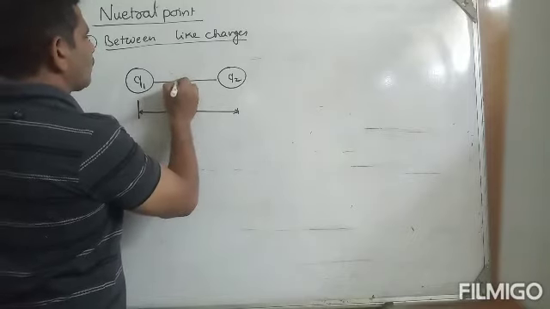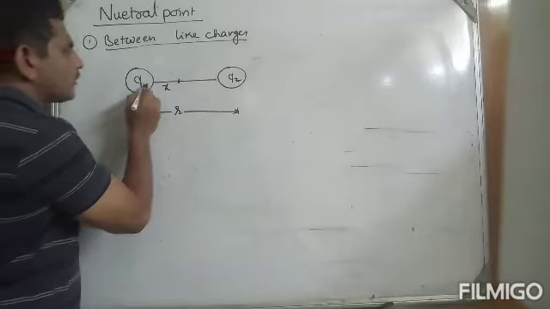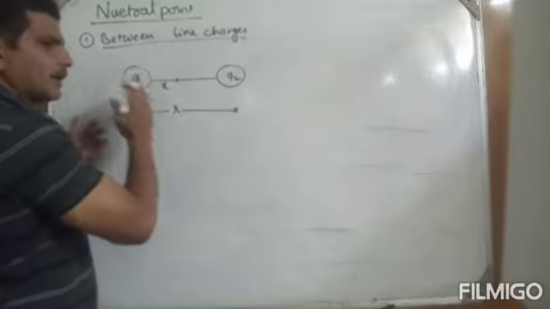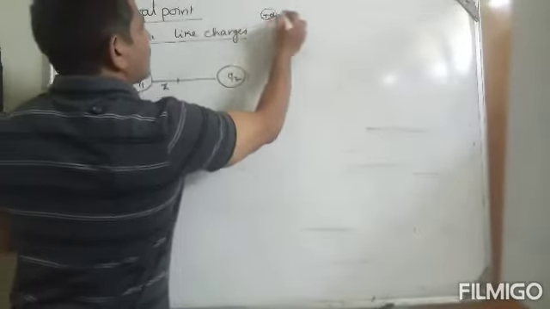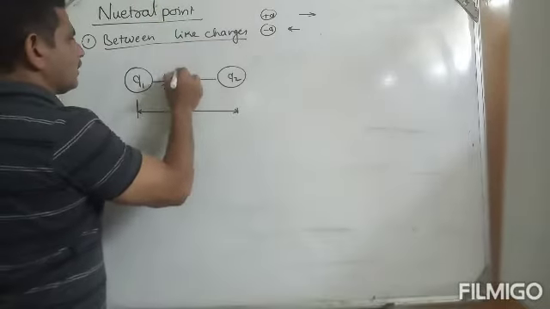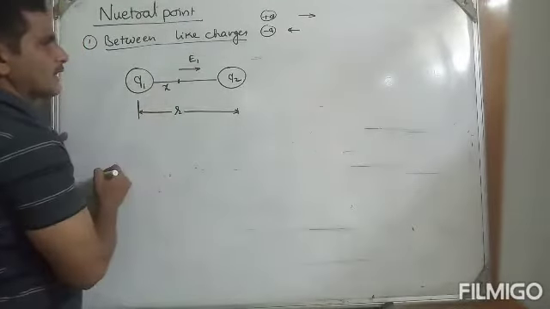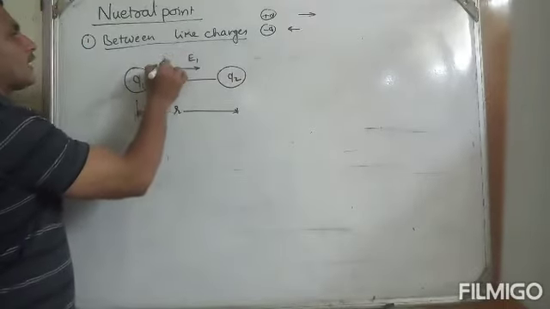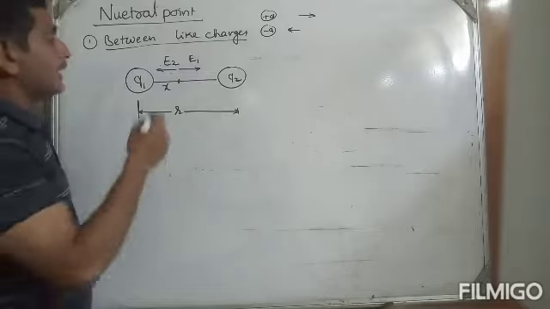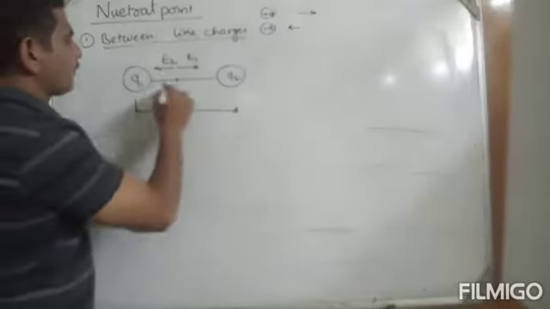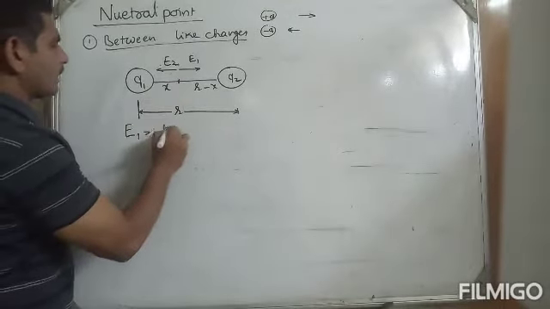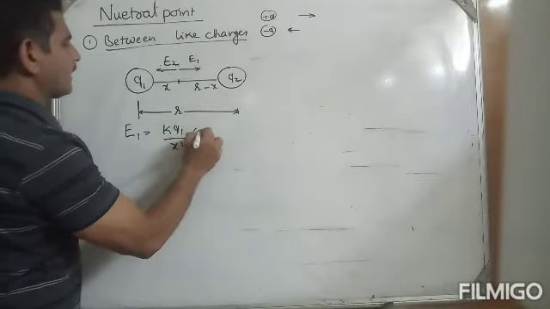Understand? So for the neutral point, I will give you the point. Suppose you assume one point X, is it positive or negative? Positive. If it is positive, what kind of electric field will it give? From positive charge, away from positive, from negative charge, towards negative. So this is positive, away from positive, E1. This is also positive. It gives electric fields which are in opposite directions. If these two are equal and opposite, net electric field intensity will be 0. If it is X, this is R minus X. So E1 is how much? If it is X, KQ1 by X square in I direction.